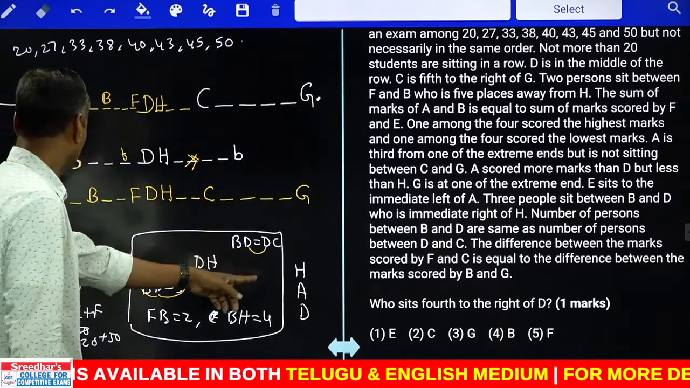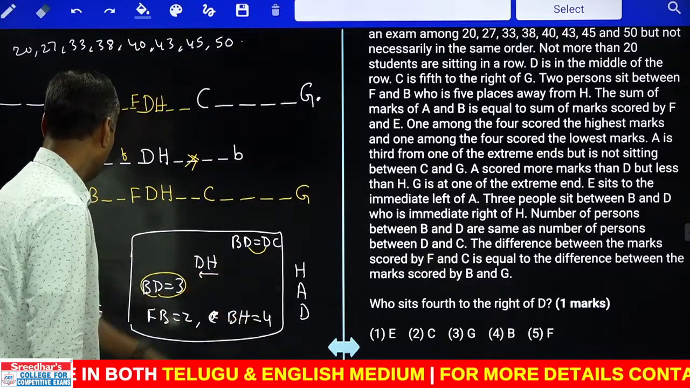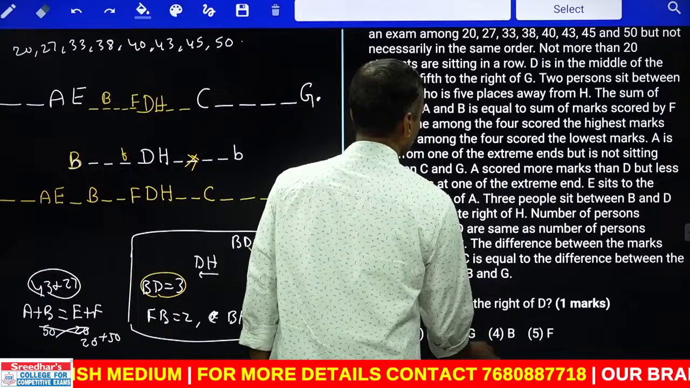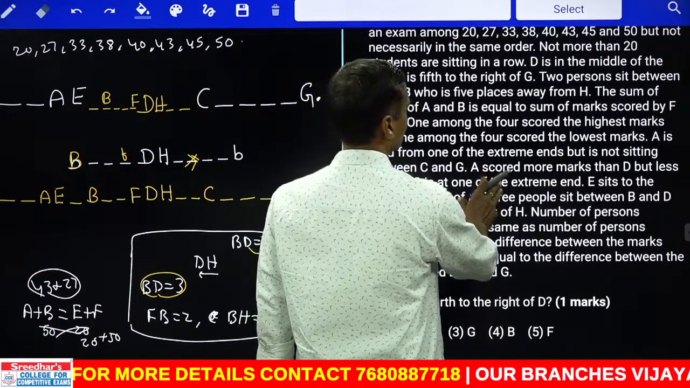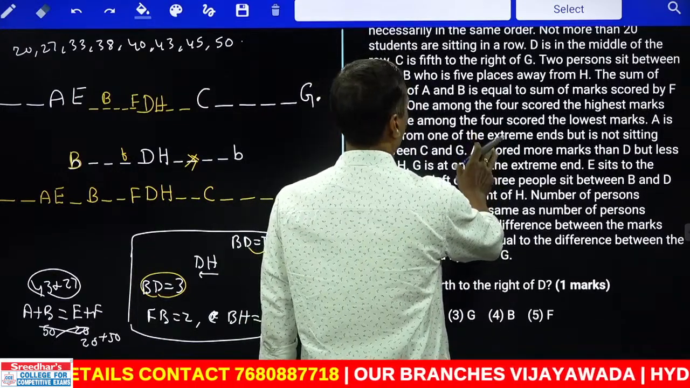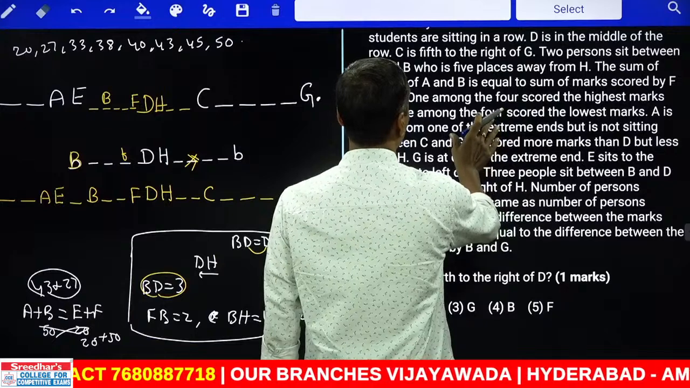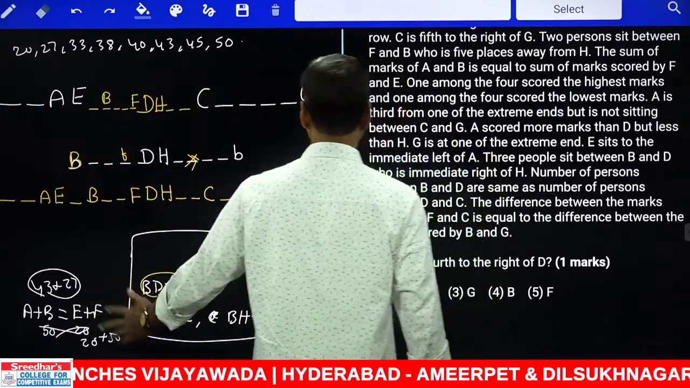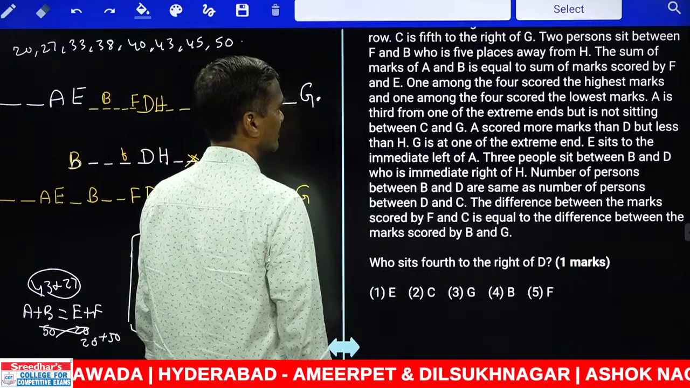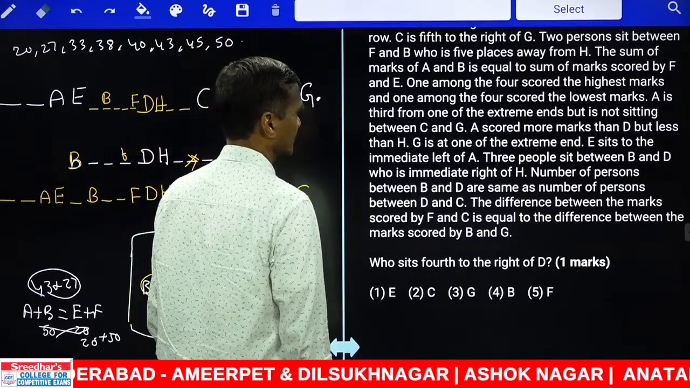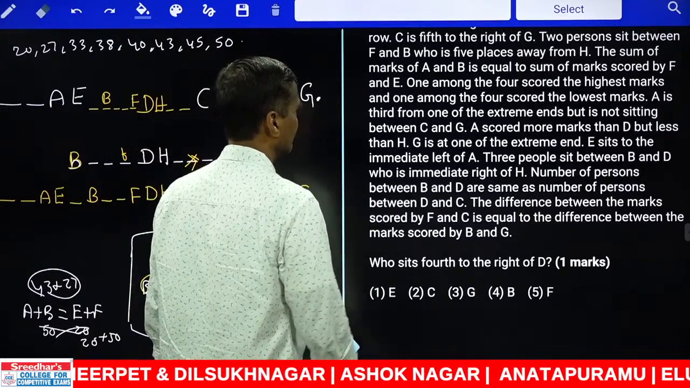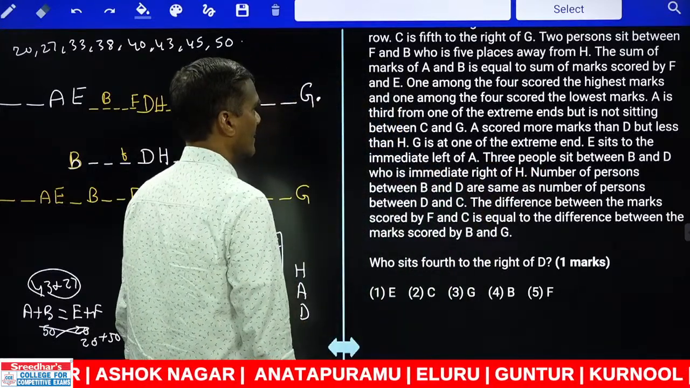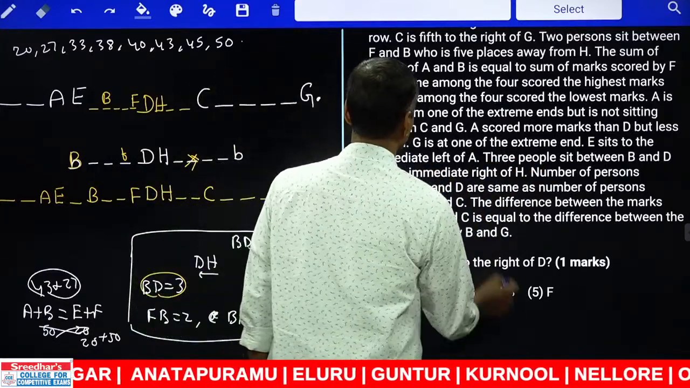Here, H is more than A, A is more than D. Then let us check the information for the total number of marks. D is in the middle of the row and 2 persons between F and B, and the sum of A and B equals the sum of F and E. A and B equals E and F. One among them scored highest, the other one is lowest. And A is third from one of the extremes. A scored more marks than D but lesser than H. We took that here.